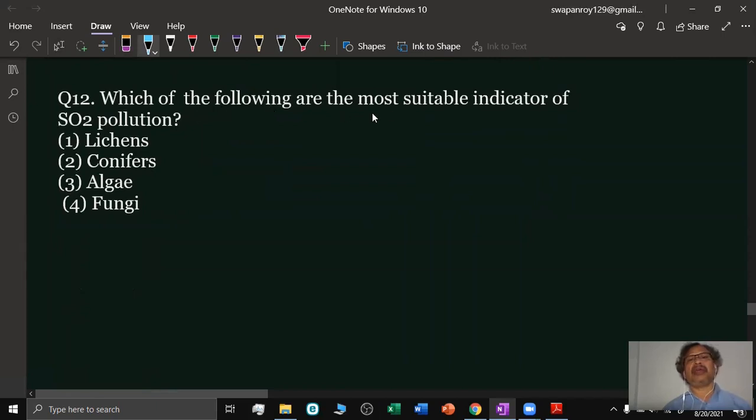Next question: which of the following is the most suitable indicator of sulfur dioxide pollution? It is the lichen. Lichen is a very good environmental health indicator, and lichen cannot grow in polluted air where there is very high sulfur dioxide. So this is known as a pollution indicator.